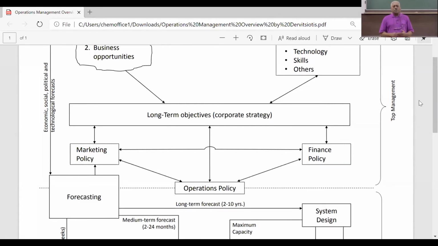Incidentally, I want to tell you, this book by Kostas Dervitsiotis belongs to the early 80s, must have been worked on during the late 70s also. Today, we use a term called PESTEL, P-E-S-T-E-L: political, economic, social, technological, environmental or ecological, and legal. Have you understood that? P for political, E for economic, S for social, T for technological, E for environmental stroke ecological, and L for legal.